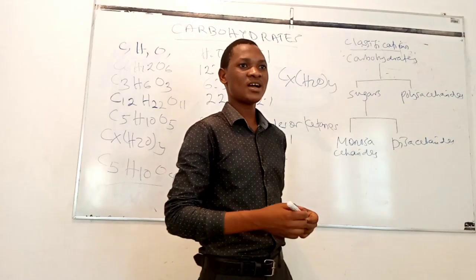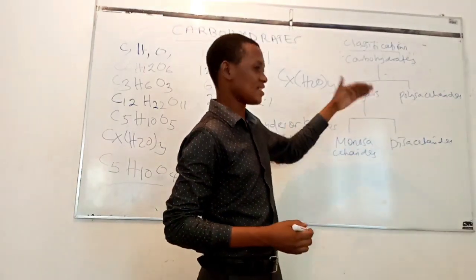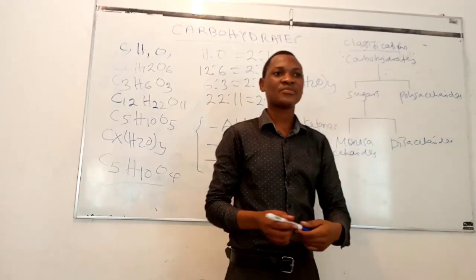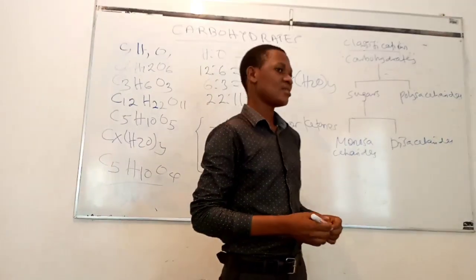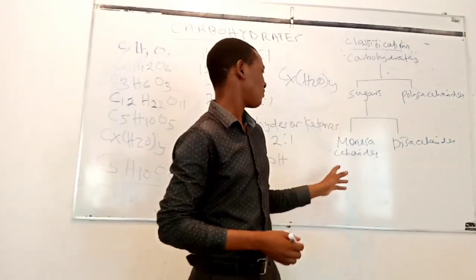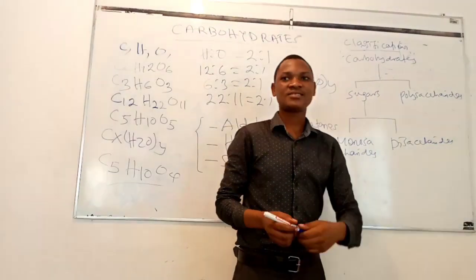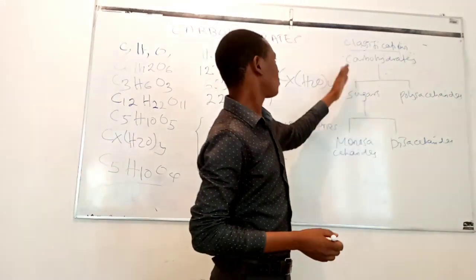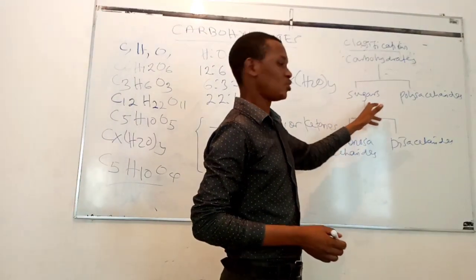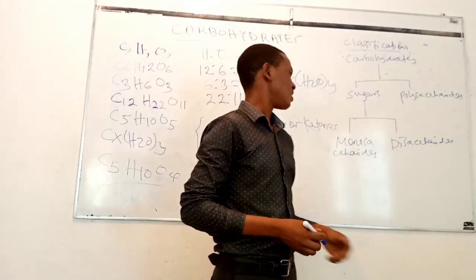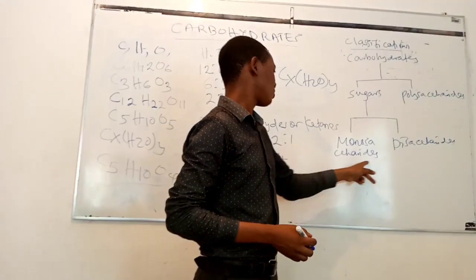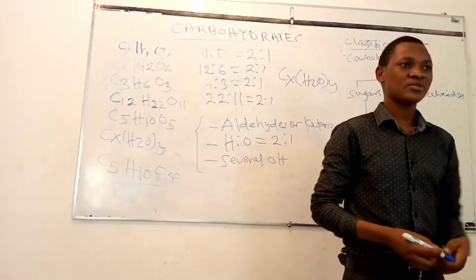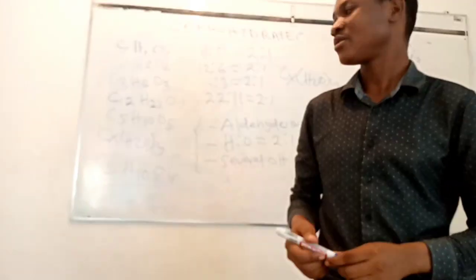So generally, if you are asked to list the 2 classes of carbohydrates, you are supposed to say we have sugars and polysaccharides. If you are asked to mention the 3 classes of carbohydrates, we have monosaccharides, disaccharides, and polysaccharides. So this is the classification of carbohydrates. We shall look at the properties of sugars and polysaccharides, and then we shall discuss a little bit about the properties of monosaccharides, disaccharides, and polysaccharides with examples and the general structure of each group.